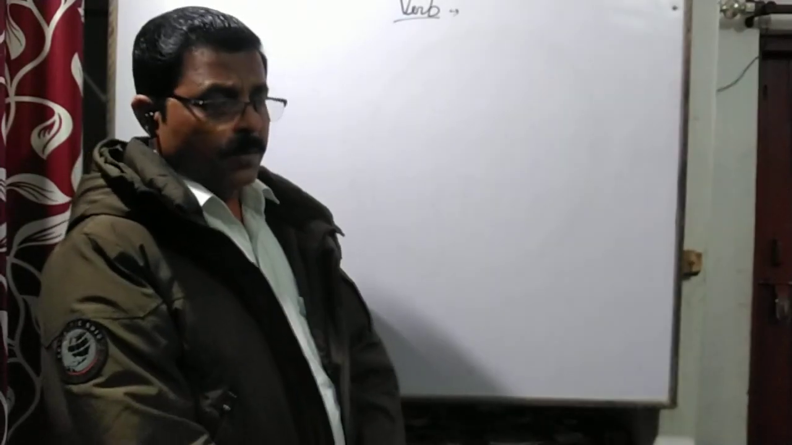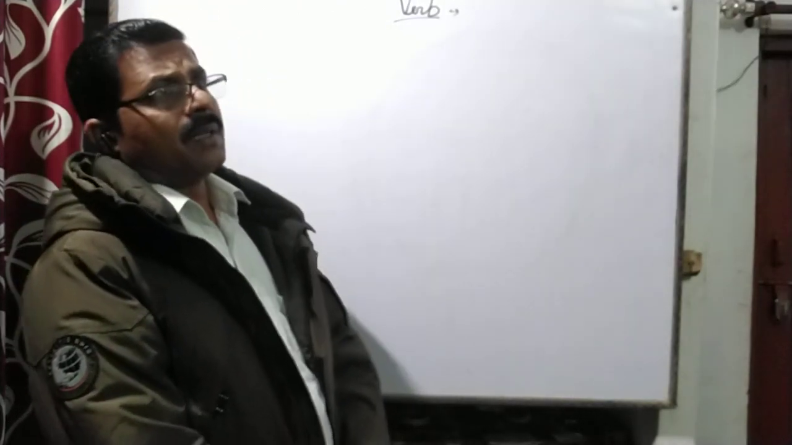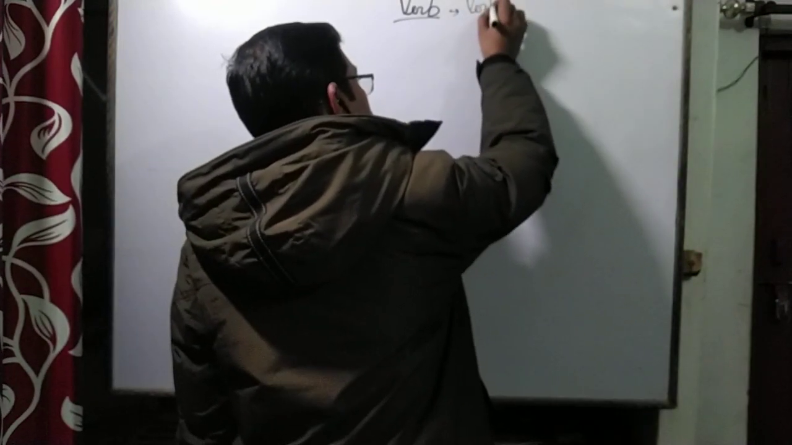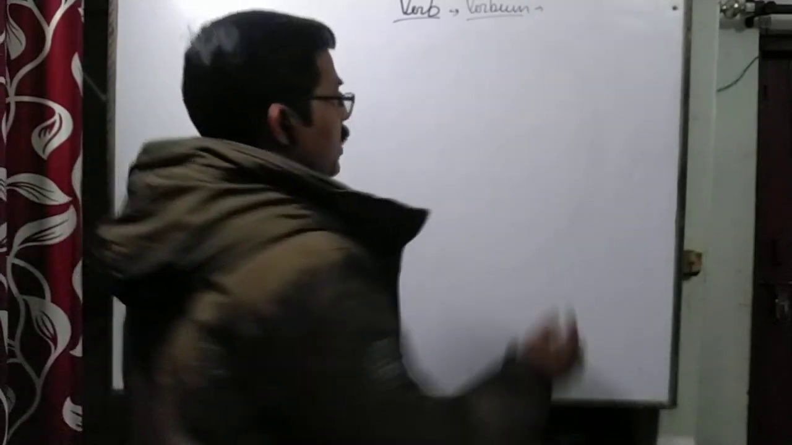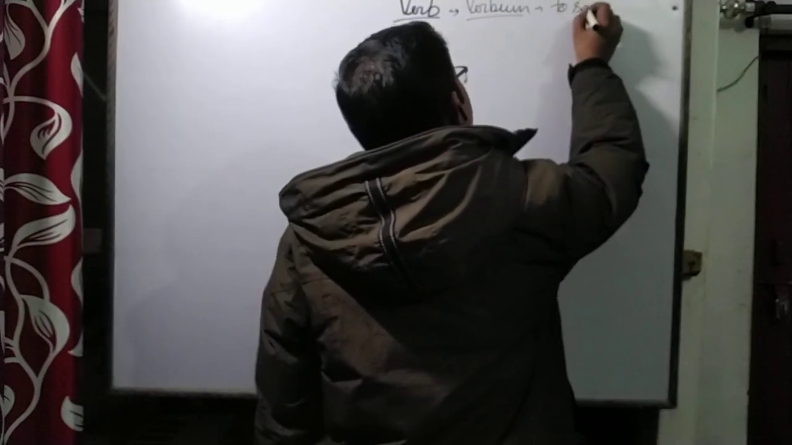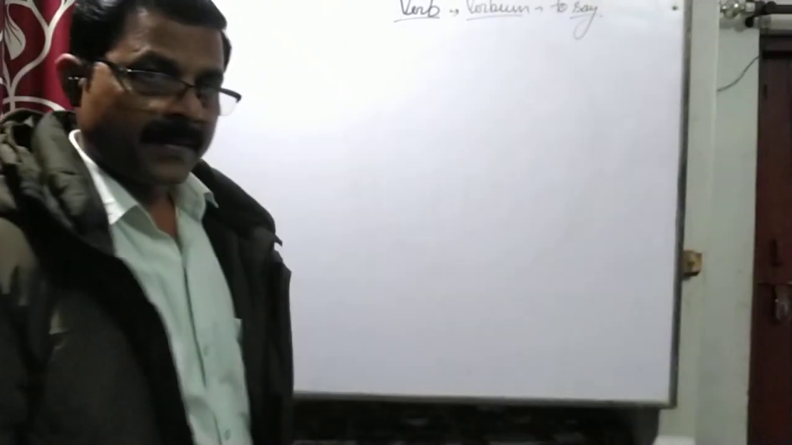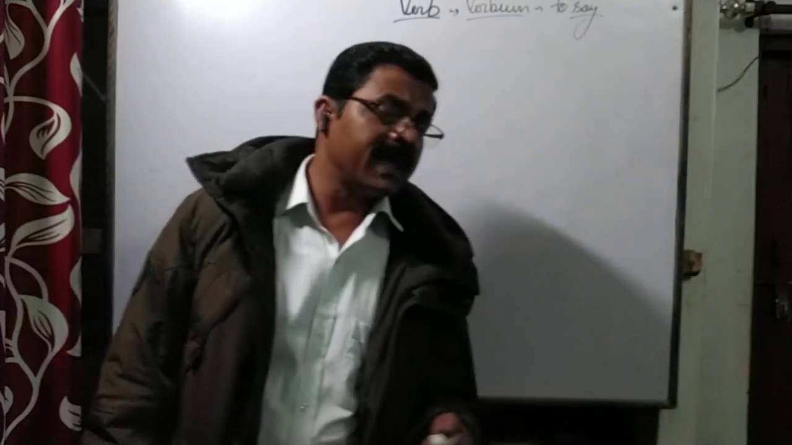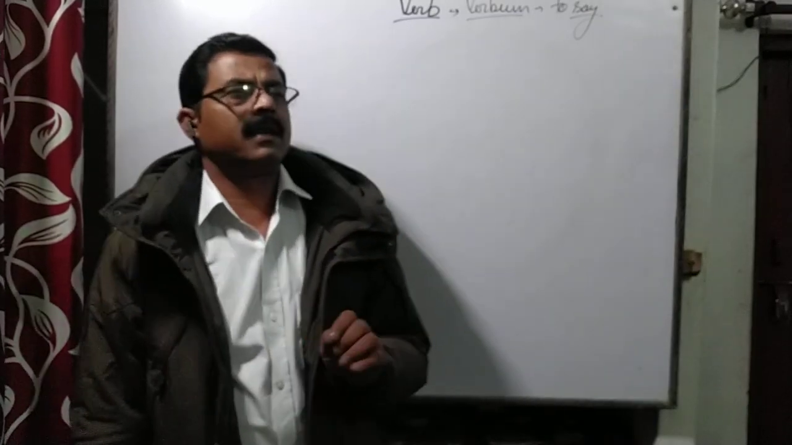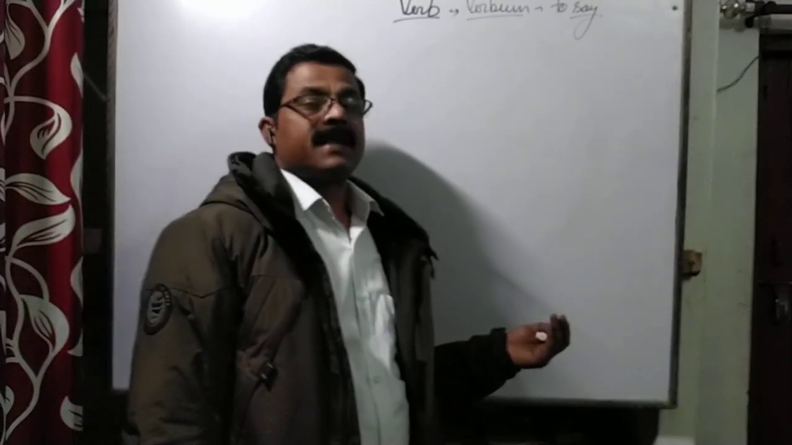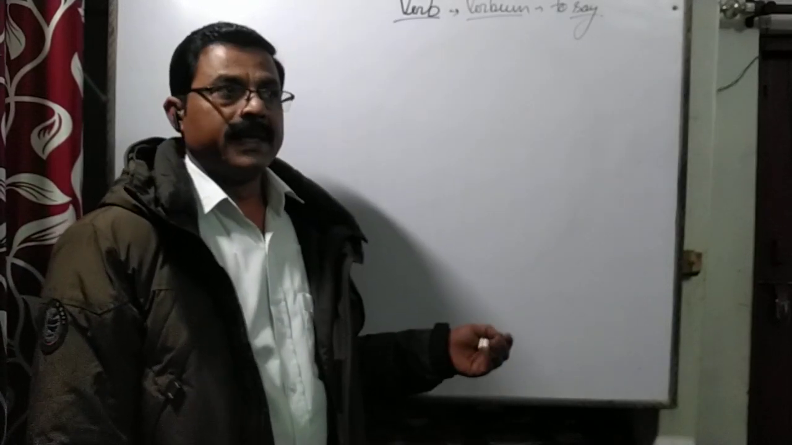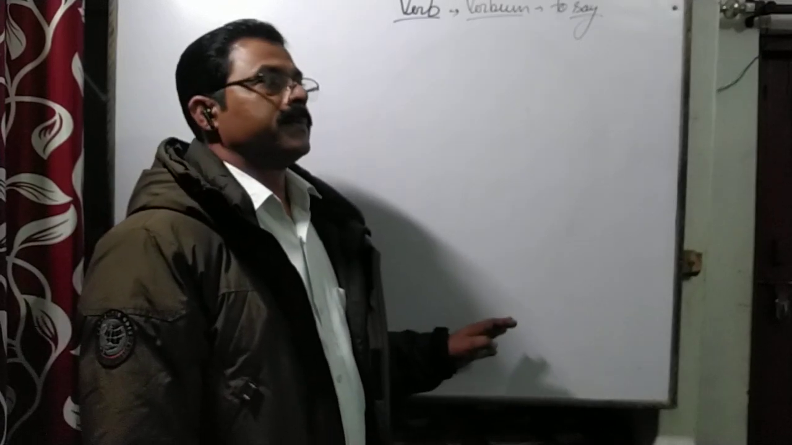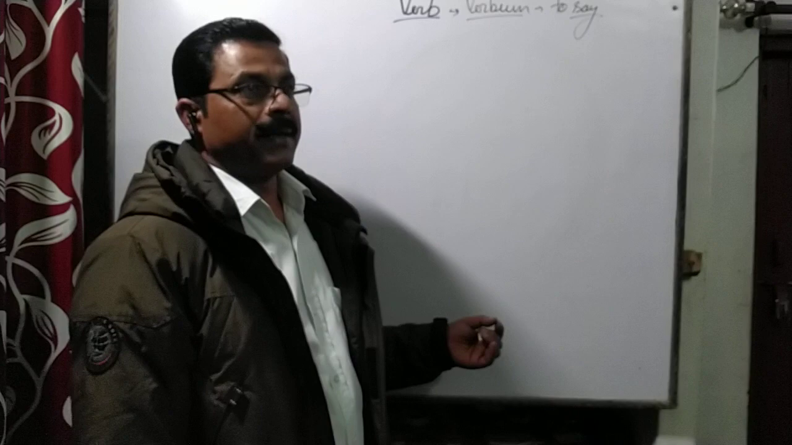What is verb? A verb is derived from the Latin root verbum. And verbum, if you elaborate, is to say. What to say? To say anything. And what do we say? We say only two things. We say about happenings, we say about existences. Whenever we are going to say verb, we are going to say a happening or an existence.